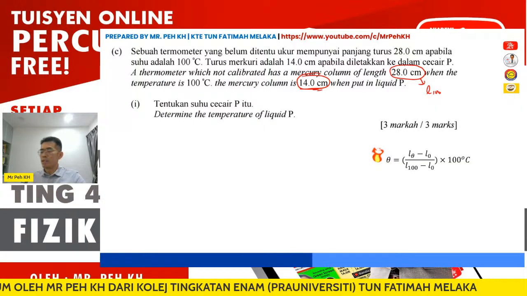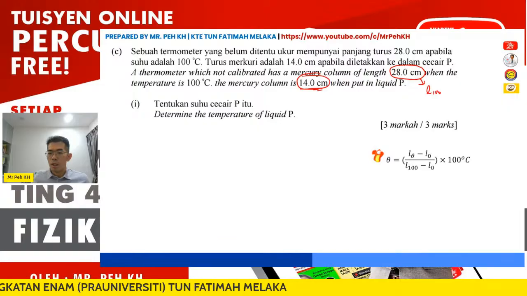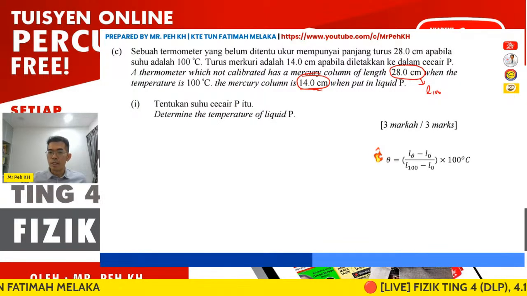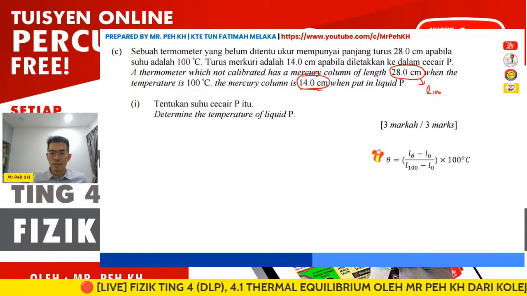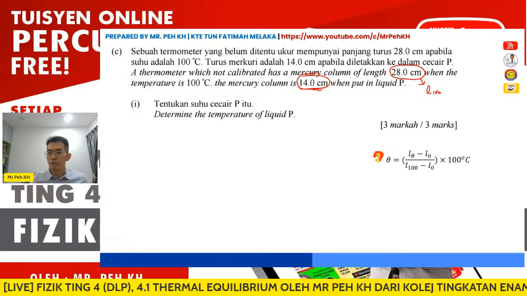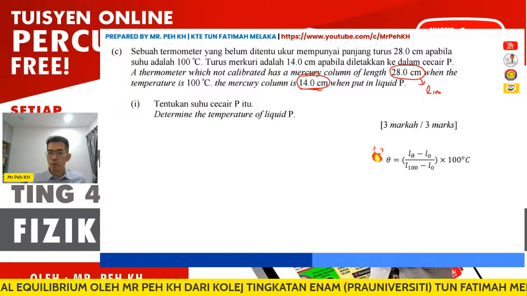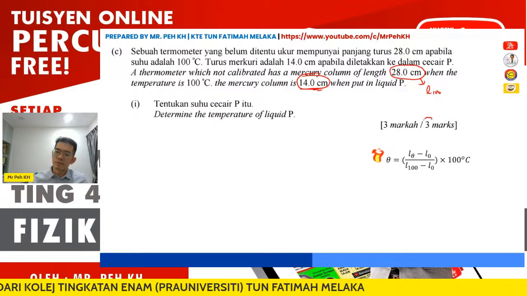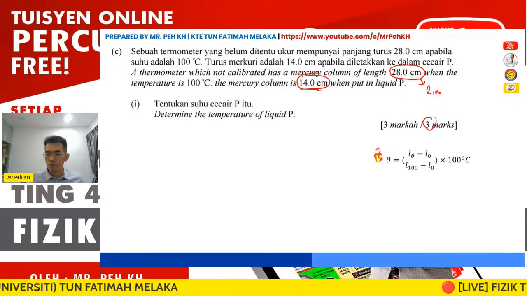Actually, if let's say we're using logical thinking for this question, suppose you also no need to substitute in the formula, right? Okay, you see 28 cm is the length of the column of mercury for 100 degrees Celsius. So 14 is actually half of the 28, right? So actually you can straight away give your answer. However, you can see here 3 marks. You should also substitute in the formula.